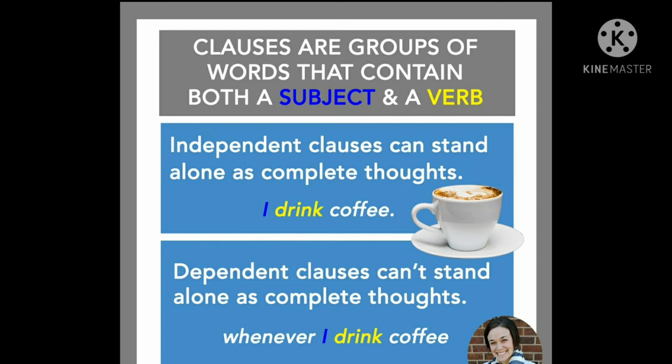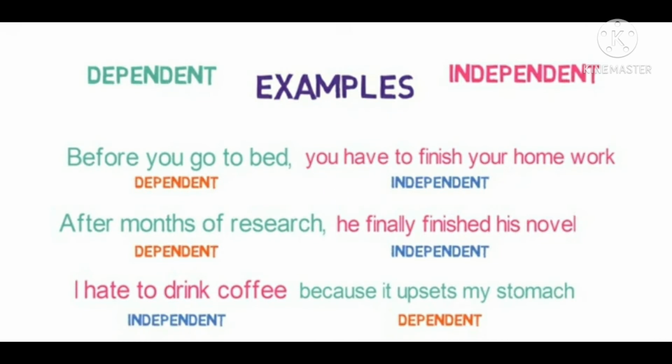As you can see in the example, I drink coffee. Now this sentence can stand independently. And the second one is dependent clause that can't stand alone. Whenever I drink coffee, this is the example of a dependent clause. So here are some examples.